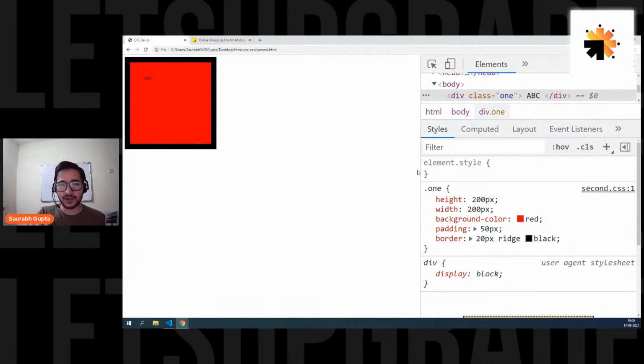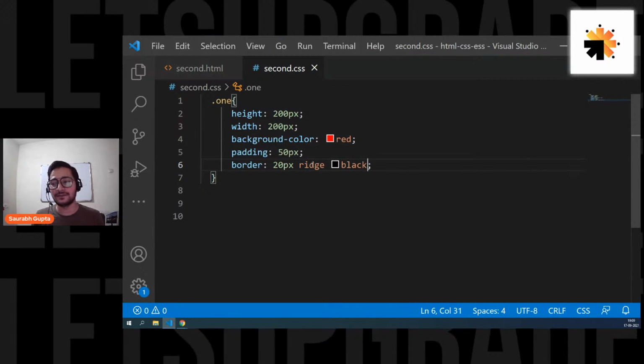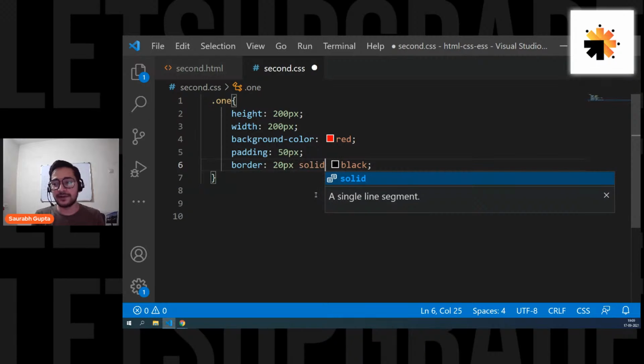With black, it's not properly visible, right? I can see it if I look very closely, but you can't see it. Okay, that's why I use a different color. But for now, let's keep it solid.